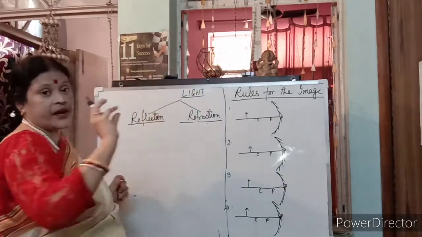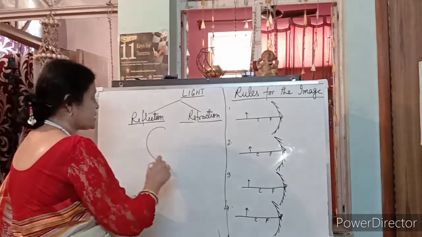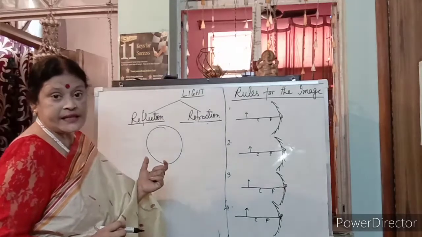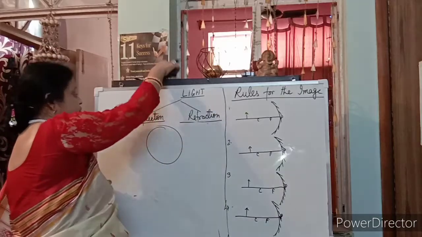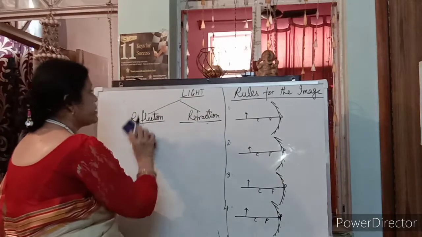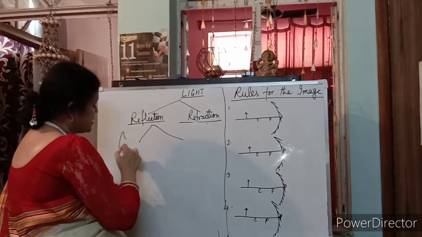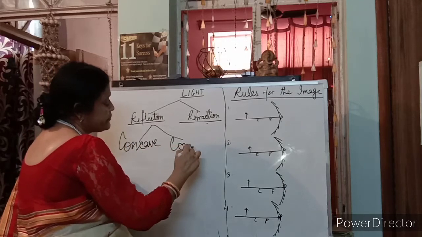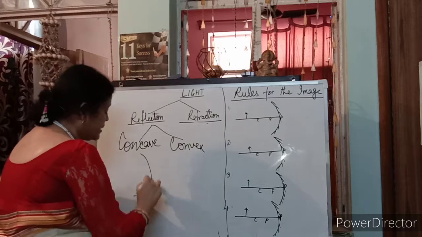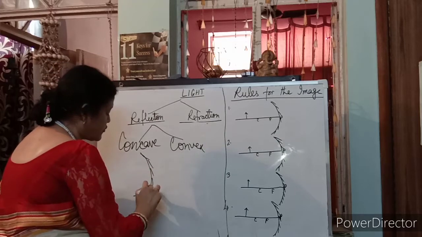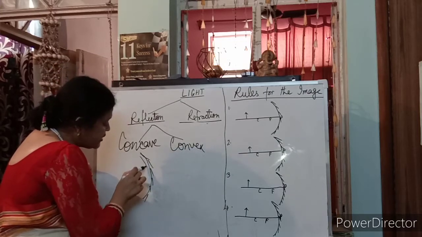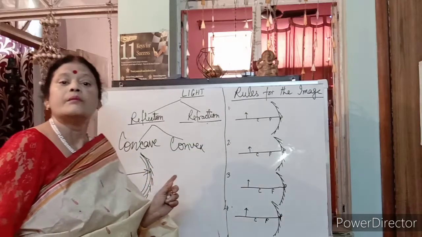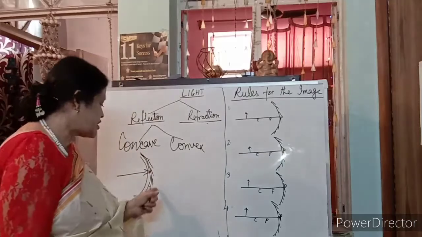What is the meaning of sphere? Round. Spherical mirror. This is a spherical mirror. Clear? And if we are talking about spherical mirrors, there are two types: concave mirror and convex mirror. If I am talking about a concave mirror, that means it is polished from outside, and this is the inner part. That is the mirror part. This is the polished outward side.